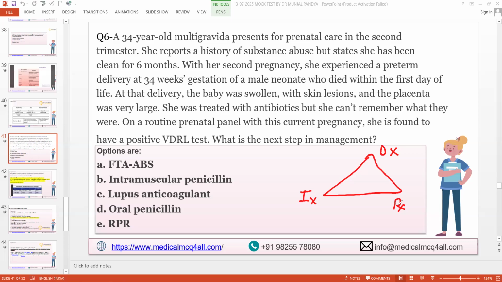Take 10 to 15 seconds more and try to give me the possible or likely differential diagnosis of this patient. Syphilis, sir. Okay, so let's put syphilis here. Fair enough. Anybody wants to comment?